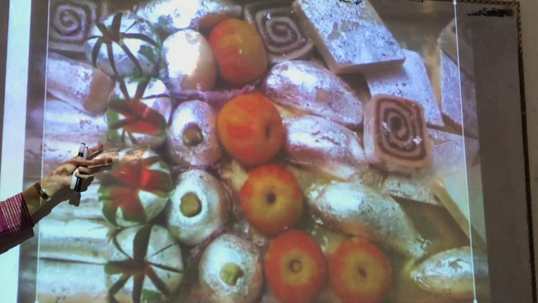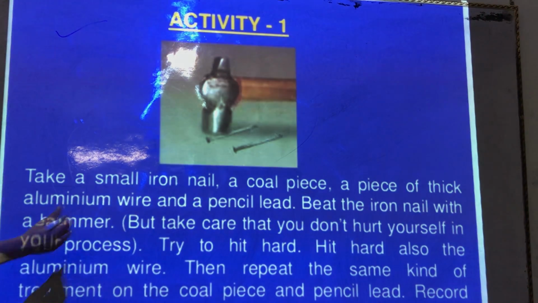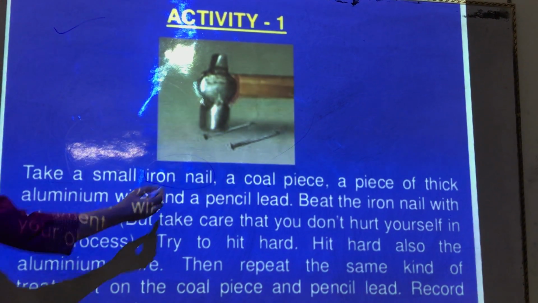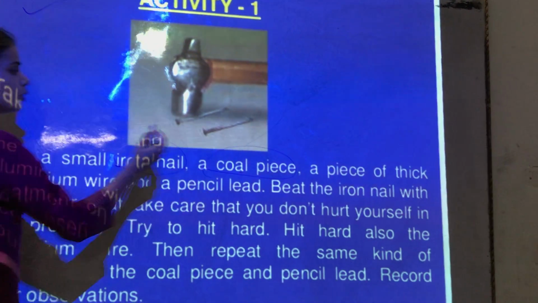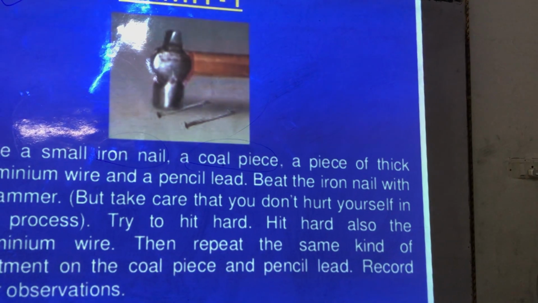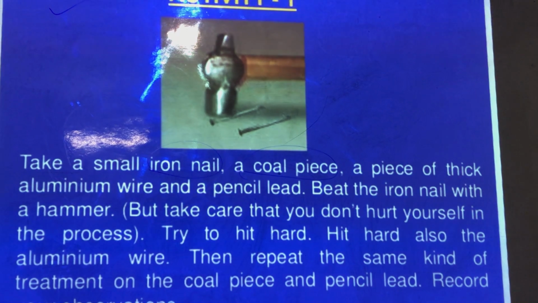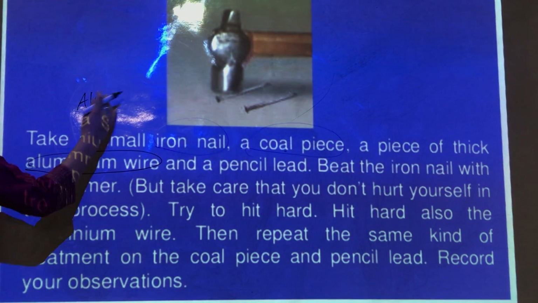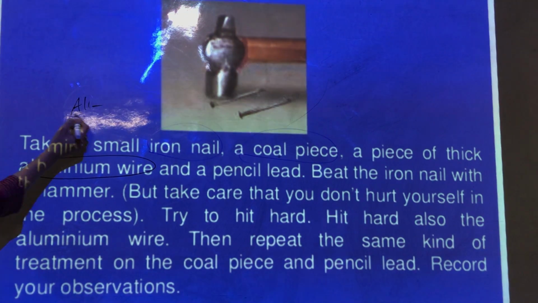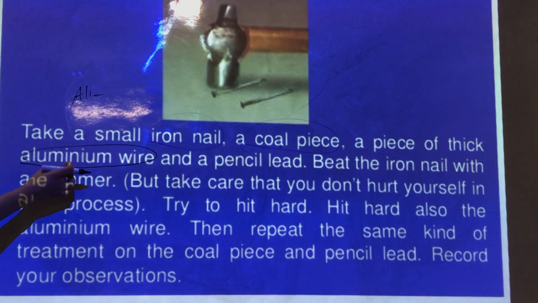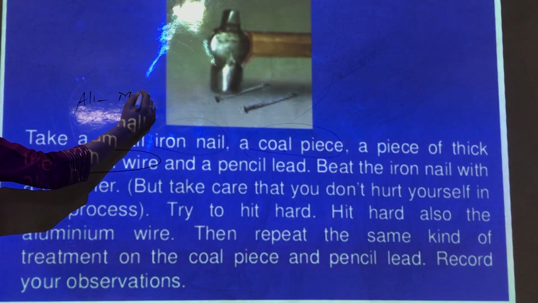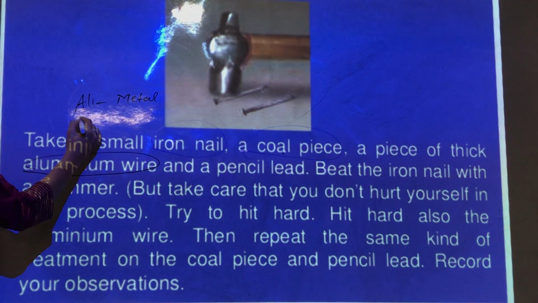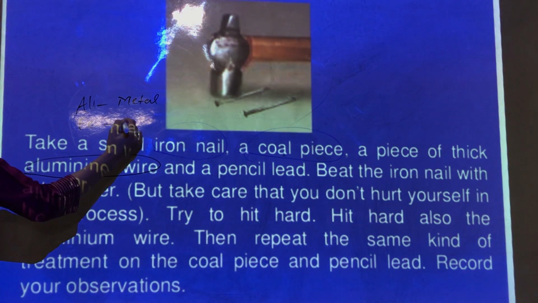You can also do an experiment, students. Take a small iron nail, a piece of coal, a piece of thick aluminium wire, and a pencil lead. Coal is a non-metal. Aluminium is a metal. Al is the symbol for aluminium. Iron is a metal. Iron stands for Fe.